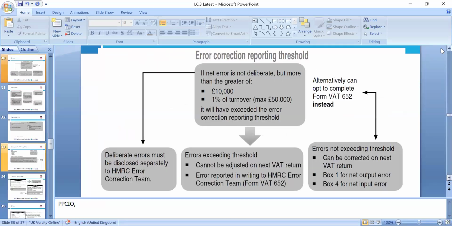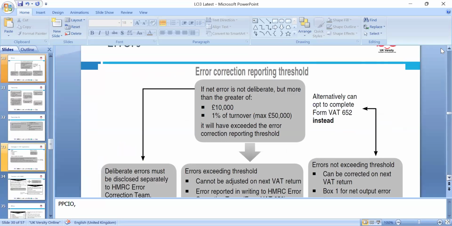Then we look at error correction, which is also very important for VAT. If an error is not deliberate but is greater than 10,000 or 1% of the turnover, it exceeds the error correction reporting threshold. Deliberate errors must be disclosed.